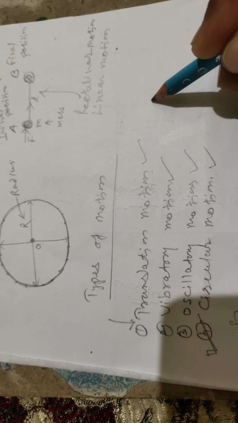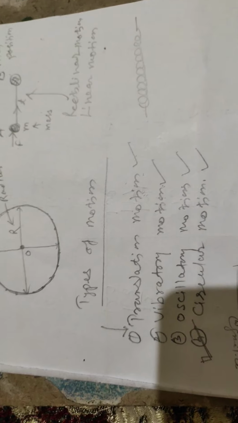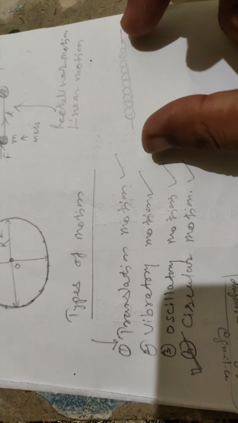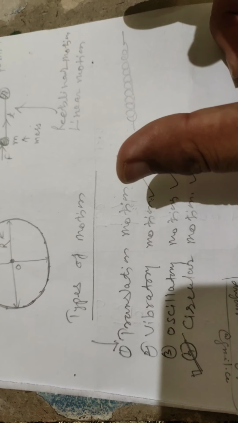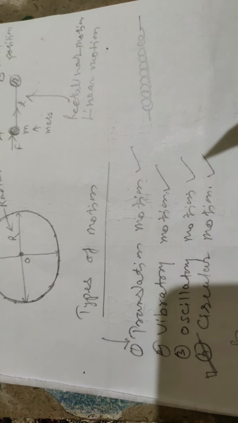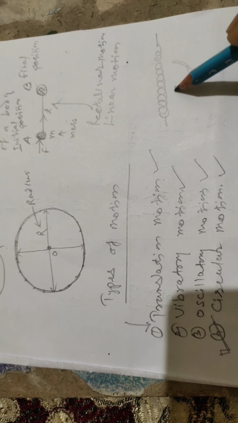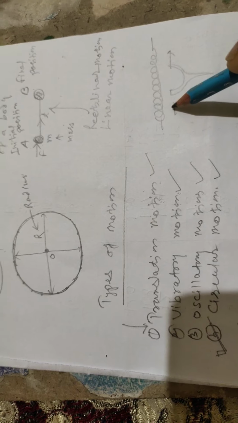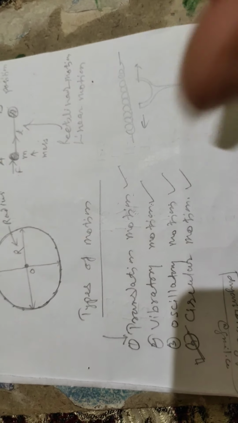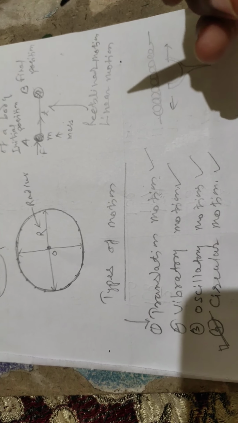Suppose we consider the example of a spring. If the spring is compressed and released, it vibrates inwards and outwards like this. The second example is the tuning fork. When the prongs of the tuning fork are struck on the rubber pad, the tuning fork vibrates with an in and out motion of the prongs. This type of motion is called the vibratory motion, or the oscillatory motion also.